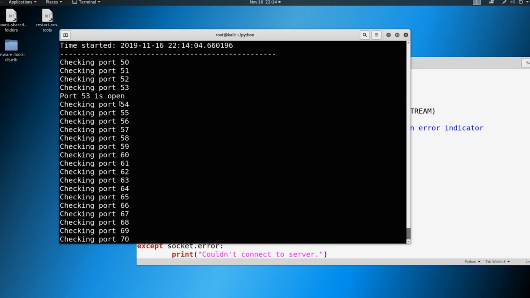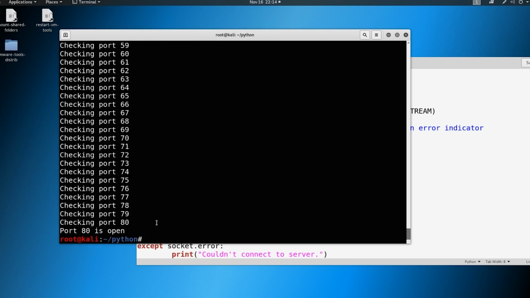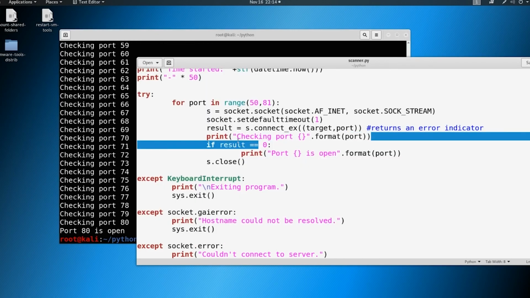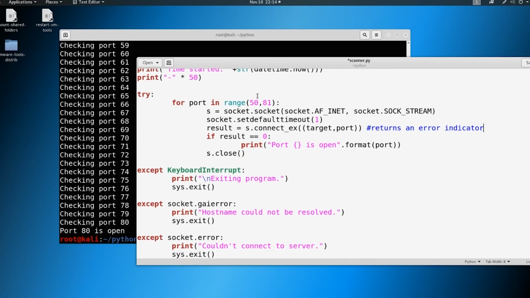And you could see it ran through 80 pretty fast and found 53 and 80 open. So I would delete this. If you want to do a full port scan, again, you could do 1 through 65,535. Go ahead and save that.